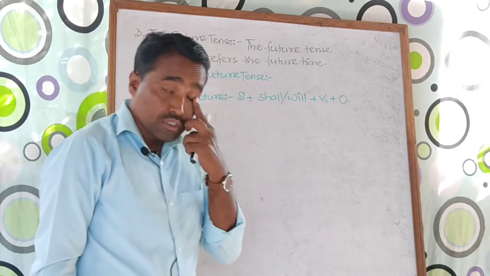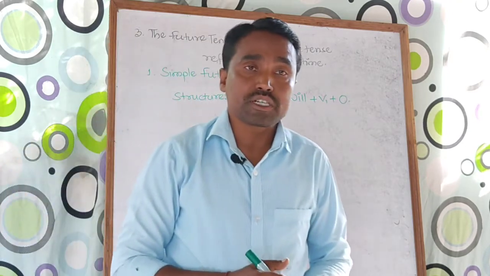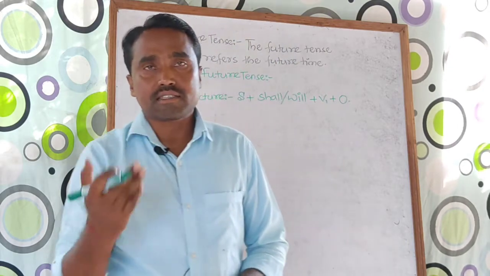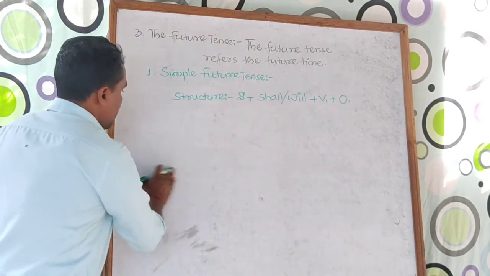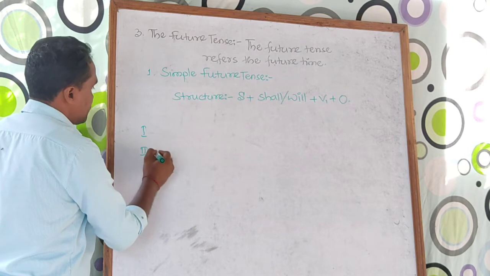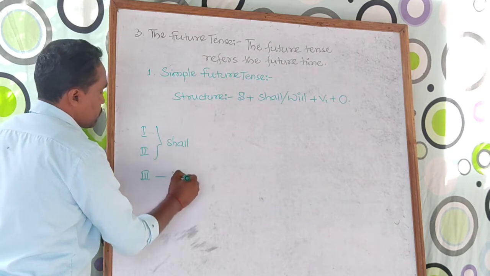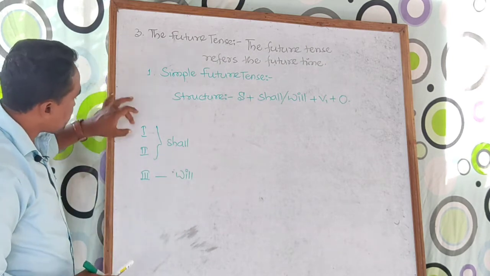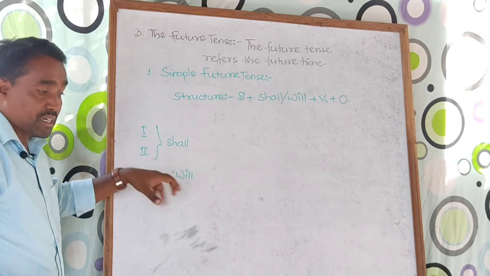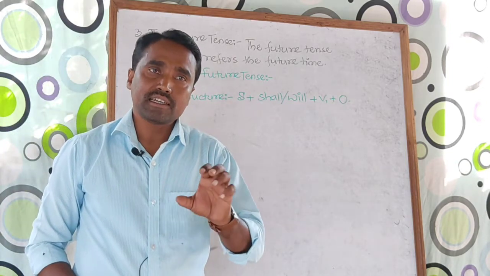Before going deeply, let me discuss something. Most of the time I have found that students are asking when should we use shall and in which circumstances we can use will. Let me give the details of that. For first and second person, use shall, and for the third person, use will. Try to understand. But if, for example, I shall go to school, if you say I will go to school, it is also grammatically 100% correct.